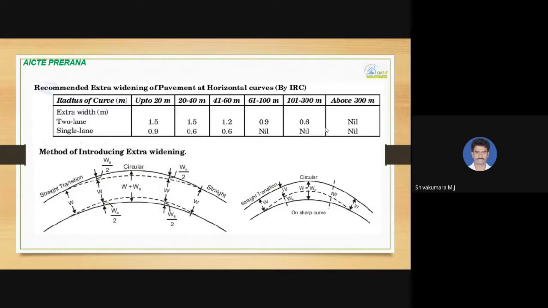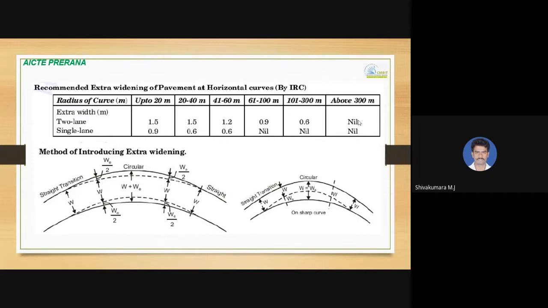You can observe up to 60 meters of radius of curve, there is a requirement of extra width of 0.6 meters and 1.2 meters. If the radius of curve increases up to 300 meters and above, then there is no requirement of any extra widening at all.